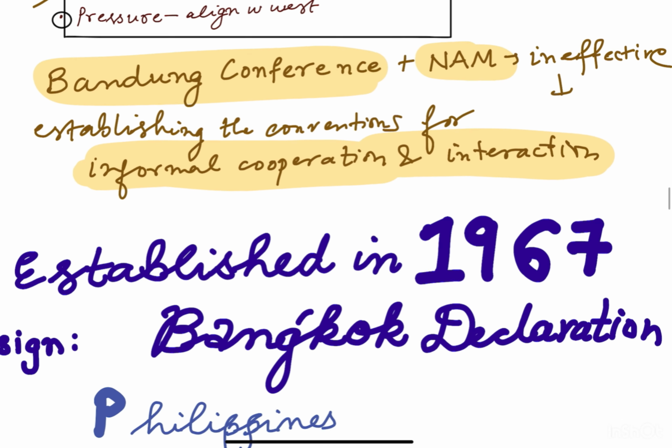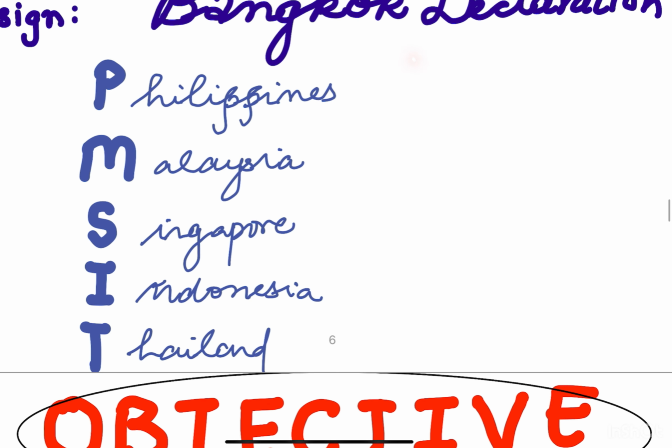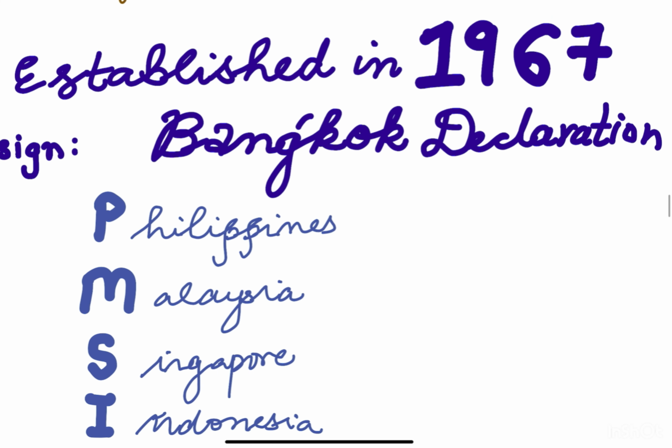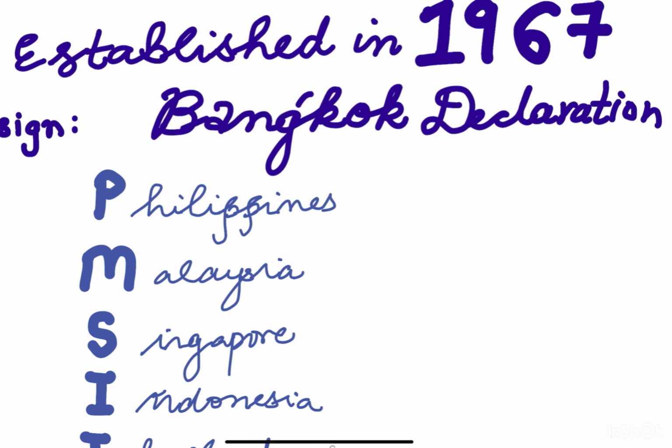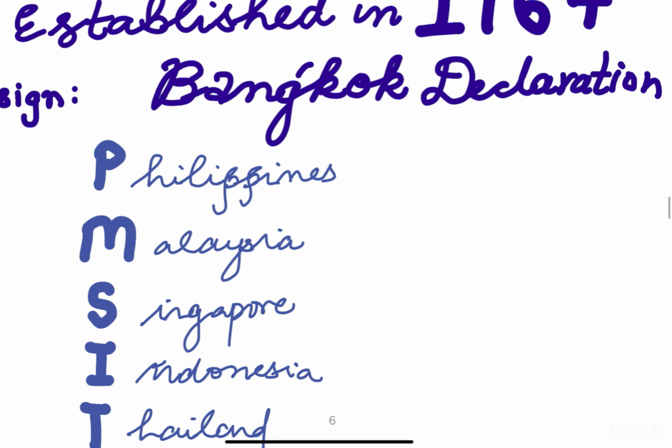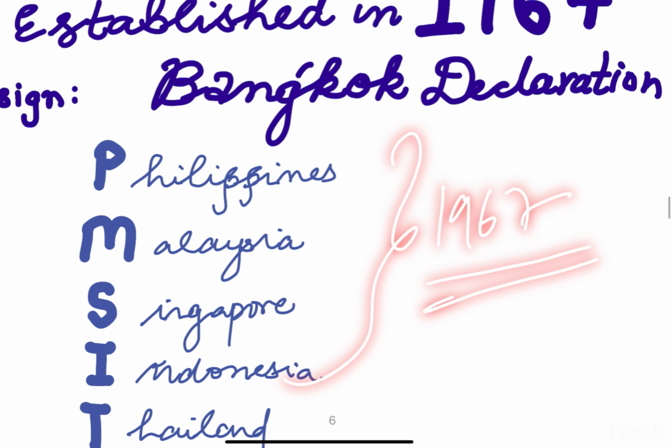So in this one page, we have discussed the background information, the context of how the ASEAN was formed. Let's revise it quickly. Repeated colonialism by Europeans and Japanese, economic backwardness, problems of nation building, and constant pressure to align with the West. Side by side, the Bandung Conference and the non-aligned movement were found to be ineffective in establishing the conventions for informal cooperation and interaction. So finally, it was established in the year 1967 by the Bangkok Declaration.